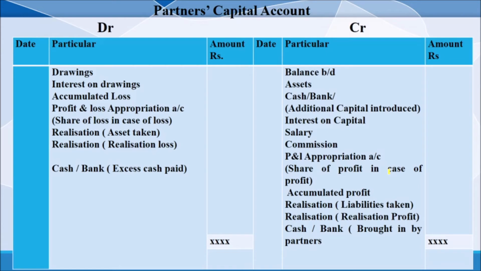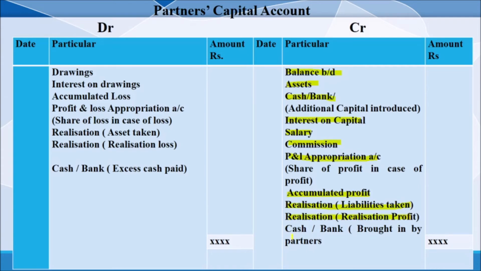Also, the partner's capital account will include items like balance brought down, any additional capital introduced in the form of asset or goods or cash, interest on capital, salary to that partner, commission to that particular partner, profit and loss appropriation profit balance, any accumulated profit and reserves, any liability taken over by the partner, realization profit.